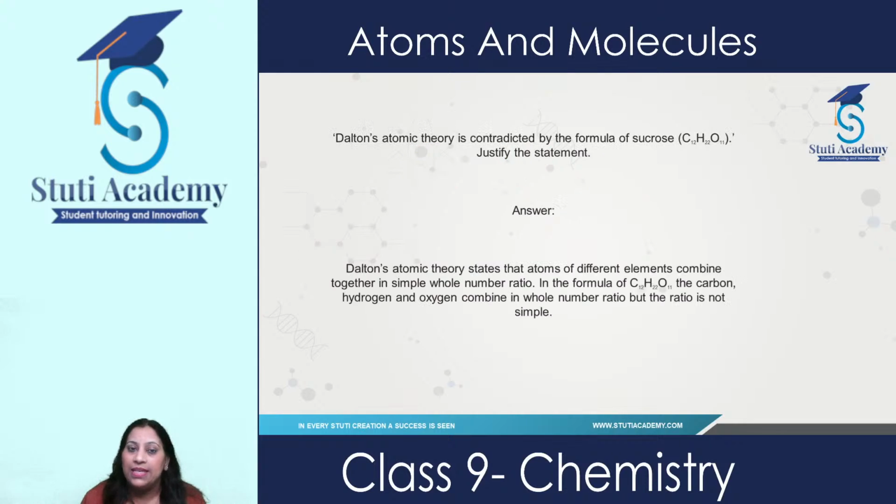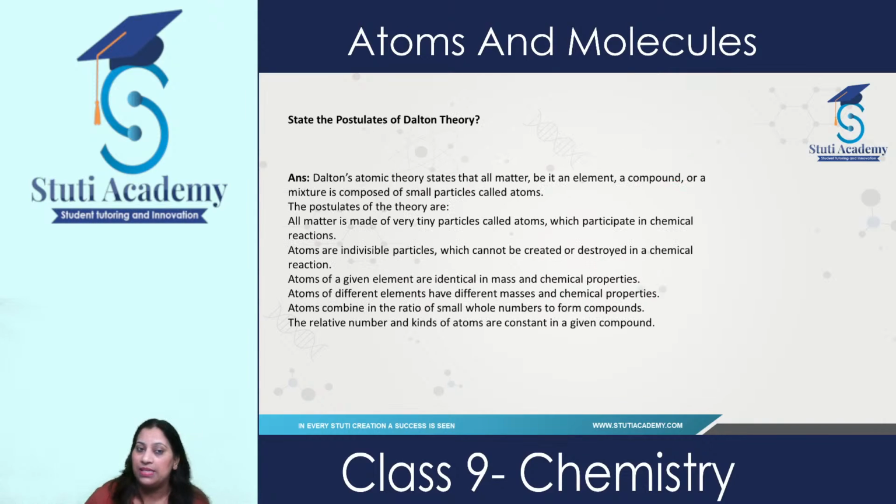Now next question is: Dalton's atomic theory is contradicted by the formula of sucrose; justify the statement. According to Dalton's atomic theory, atoms in a compound combine in a simple whole number ratio. But if you see this formula, it is made up of carbon, hydrogen and oxygen. They are not combined in a simple whole number ratio. This ratio is not simple. So that's why the formula of sucrose contradicts Dalton's atomic theory. So these kind of questions can come in exam.